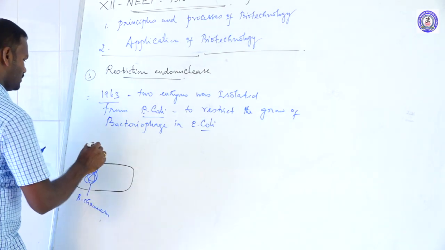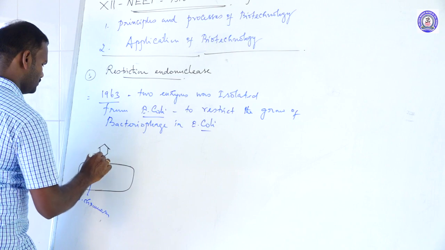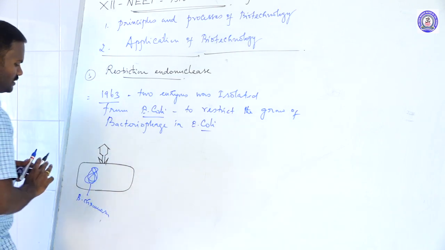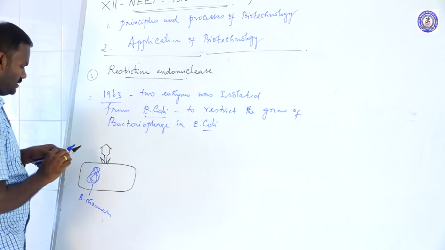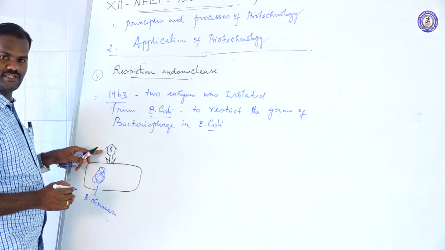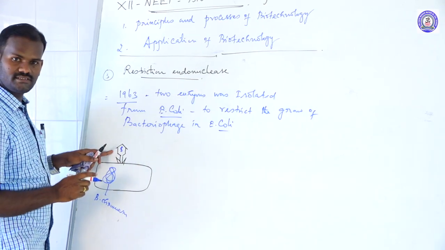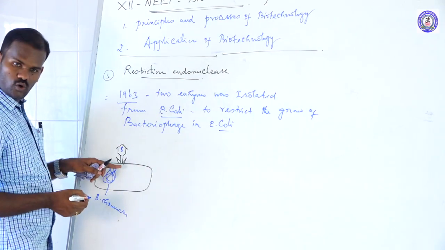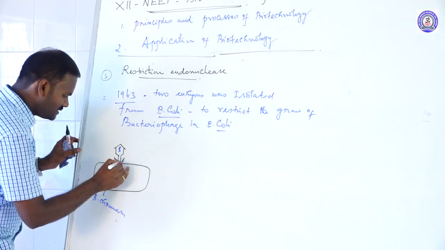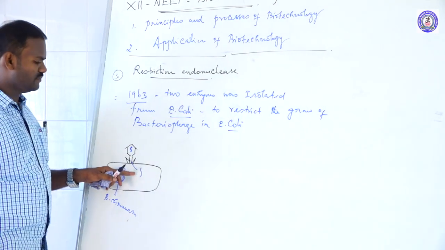If the virus or phage gets attached to the E. coli bacteria, the genetic material of the bacteriophage, which is double-stranded DNA, is injected into the host. They inject their genetic material.